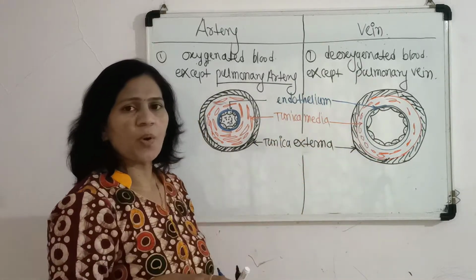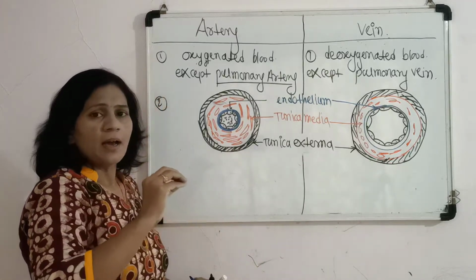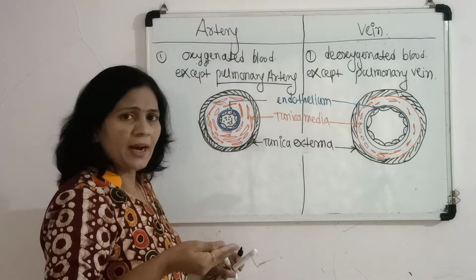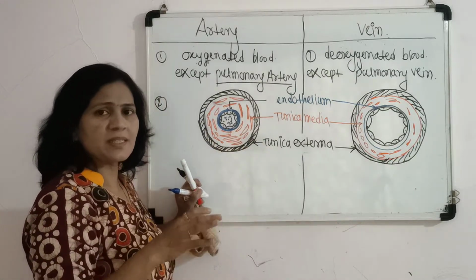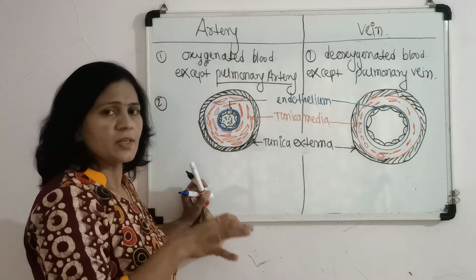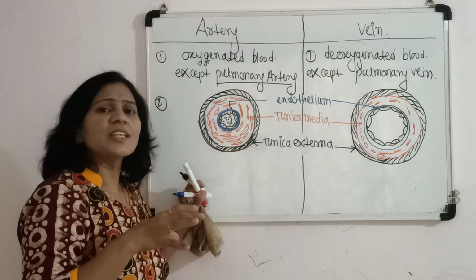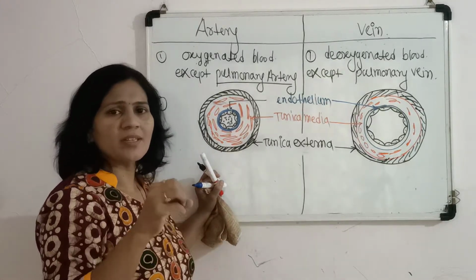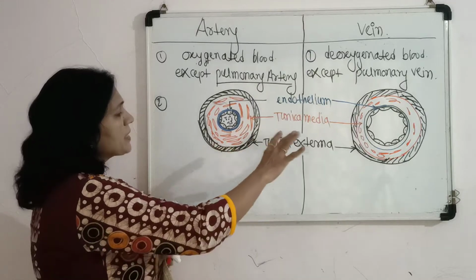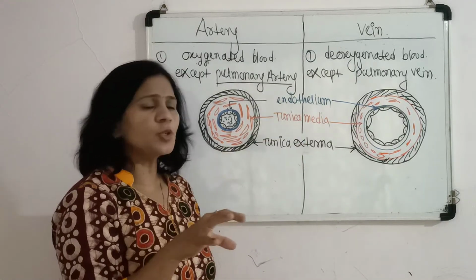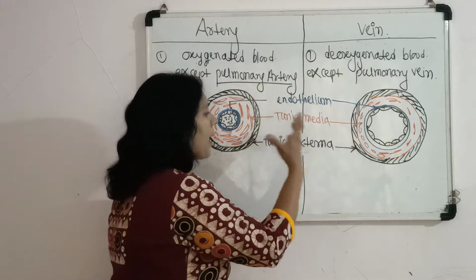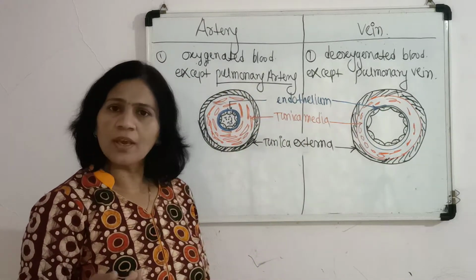This is the most important part, because in the next part we study certain disorders related to the circulatory system. Certain diseases take place because of disorders in the structure of the artery or the vein.